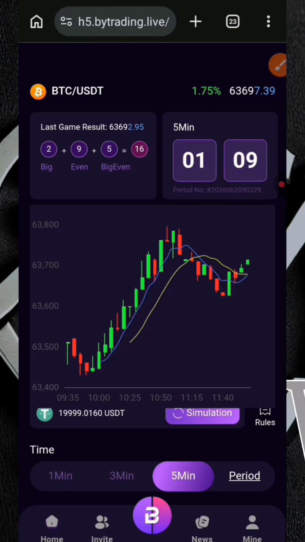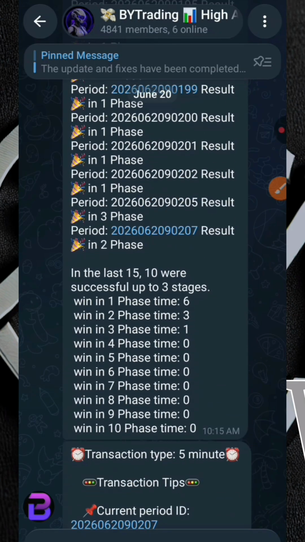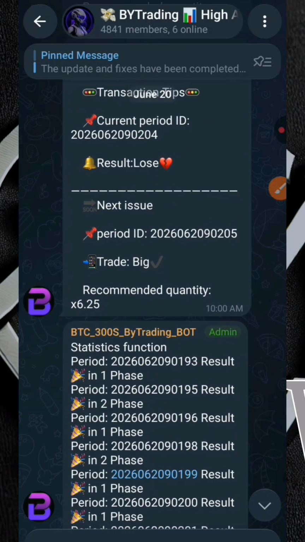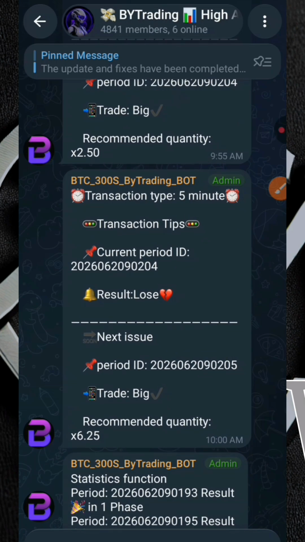That's how it is. But if you are interested in this kind of stuff, I will recommend that you stick with the signal group to be on consistent profits. I'll be dropping the link to the signal group in the comment section or in the description section. So over here, as you can see, it gives 5 signals on each round, the first round and the second round. I told you they will be dropping the rounds twice daily, and each round gives 5 signals.